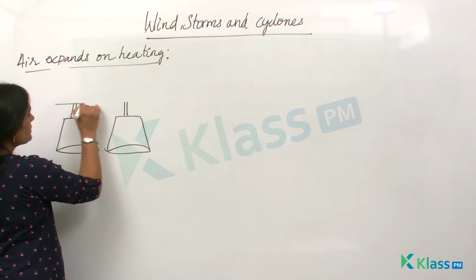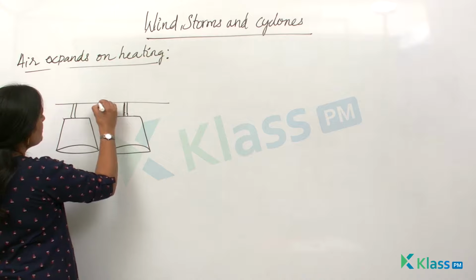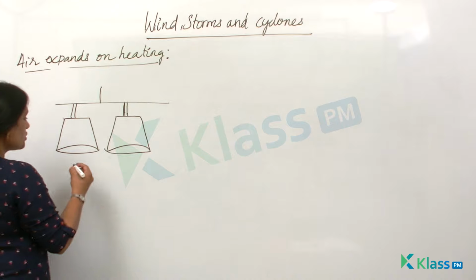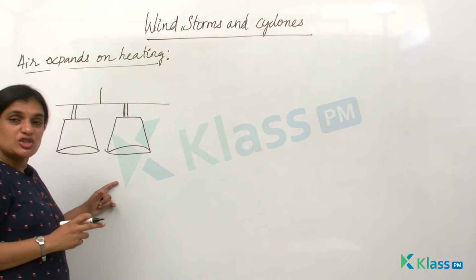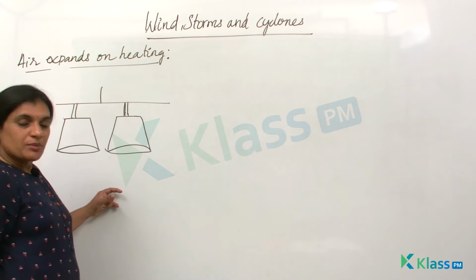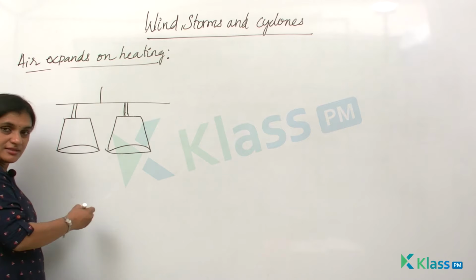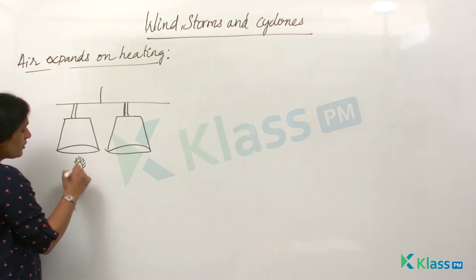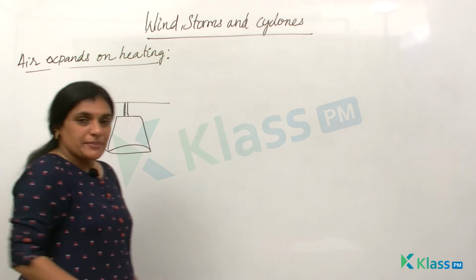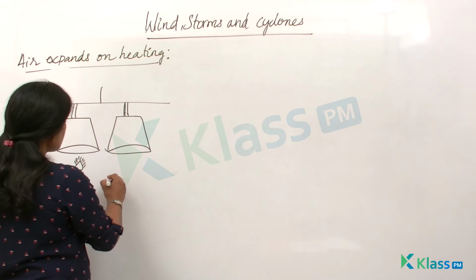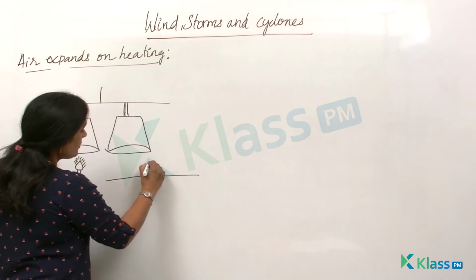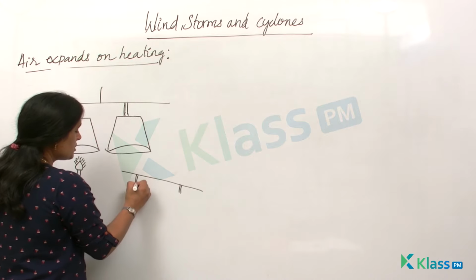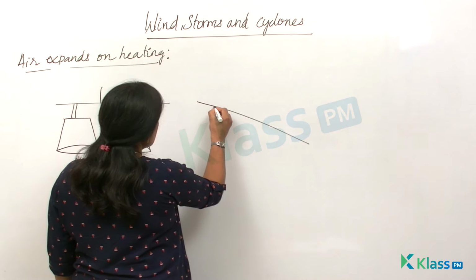Tie these 2 paper cups to a wooden stick, and in the middle of the wooden stick you tie a thread so that you can hold this as a balance. Now see that the cups are tied in inverted position. After you set this, place a candle and light it under one of the paper cups. Immediately you see that there is a slight disturbance in the balance, like this.